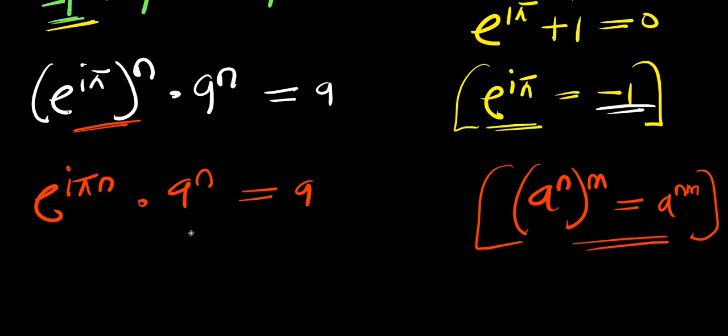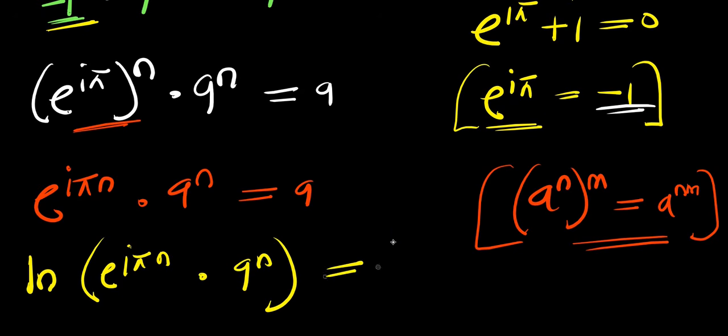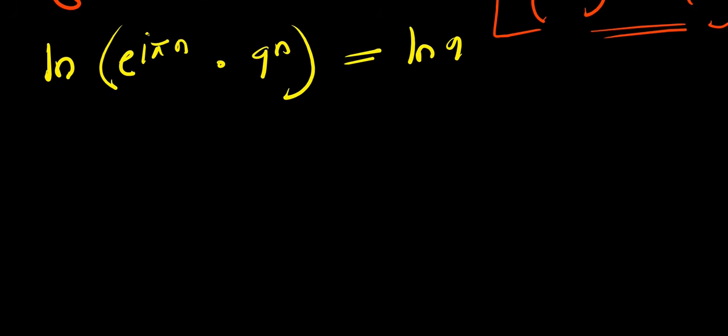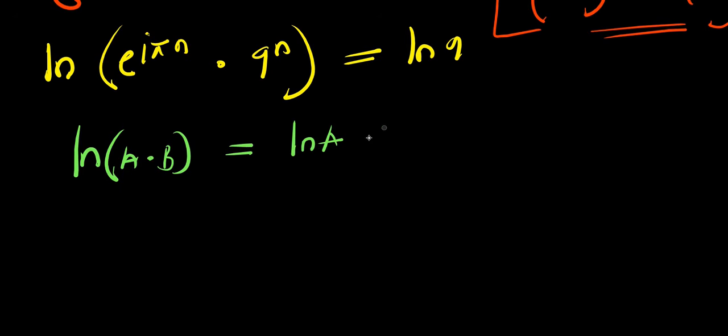Now at this point, we can make use of natural log. Remember, natural log is to the base of e, so you have natural log of (e to the power i times pi times n, then times 9 to the power of n) equals natural log of 9. Now, when you have natural log of a times b, this equals natural log of a plus natural log of b.